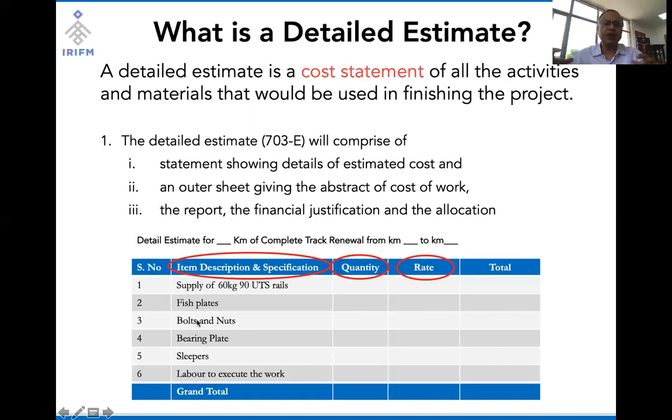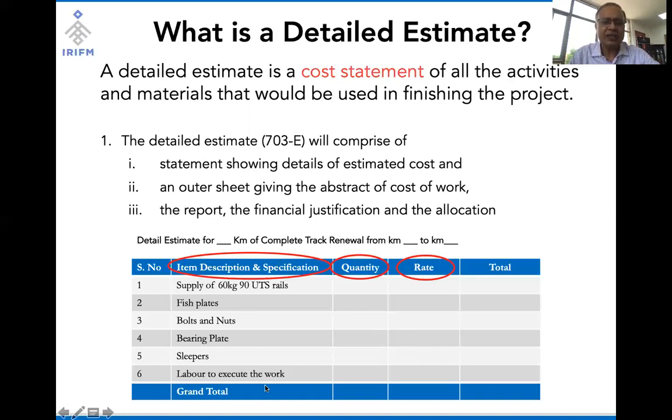Then on every fish plate, we also know how many nuts and bolts are required. So multiplied with the number of fish plates, the number of nuts and bolts, we get the quantity of nuts and bolts. Then if there is a load bearing plate, we can also make the estimate of the load bearing plate. We can also make an estimate of sleepers. And finally, when all the material has been supplied, then we require enough manpower to take out the old rail and replace it with the new rail. So, labor required to execute the work.